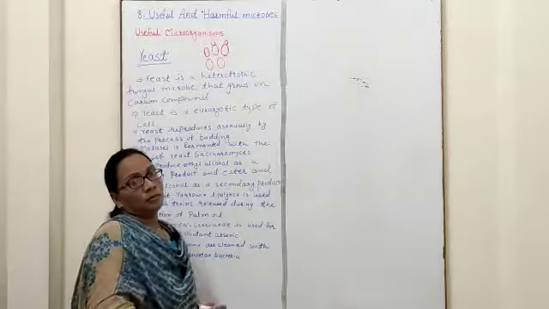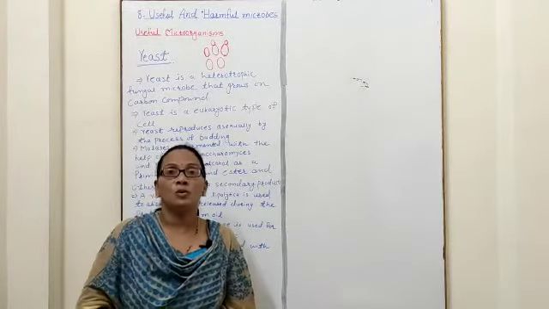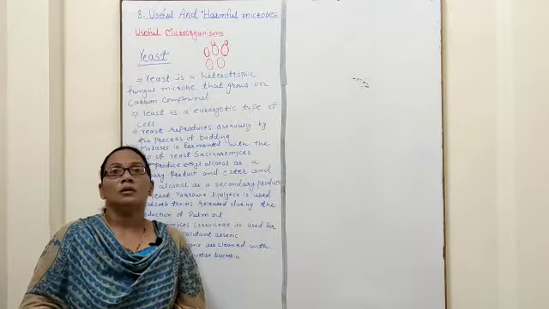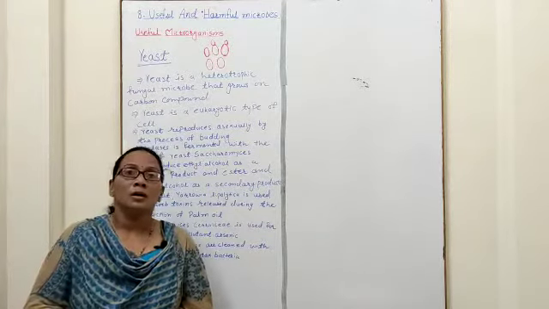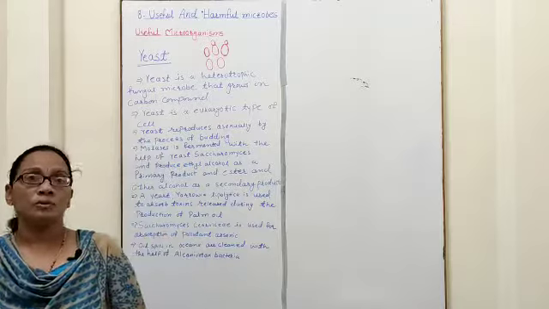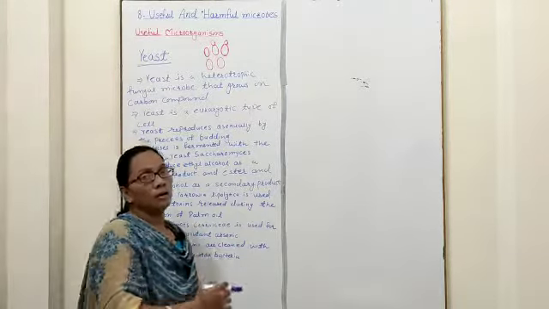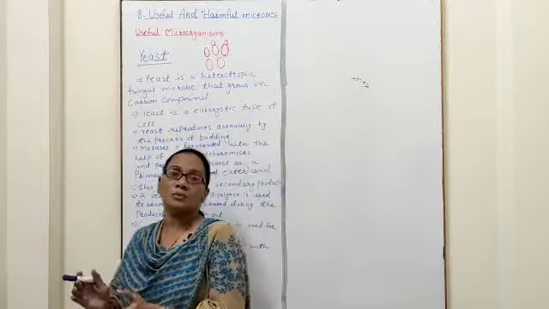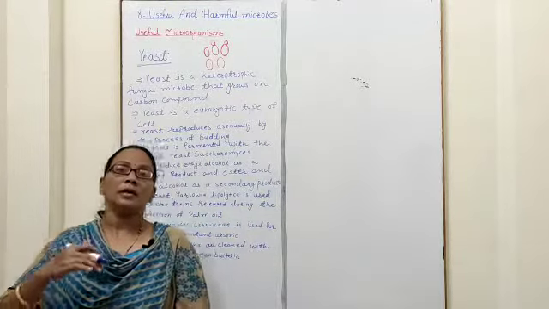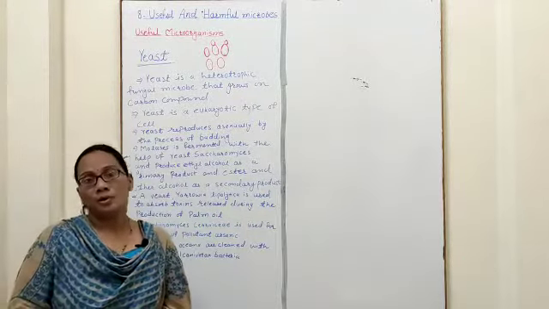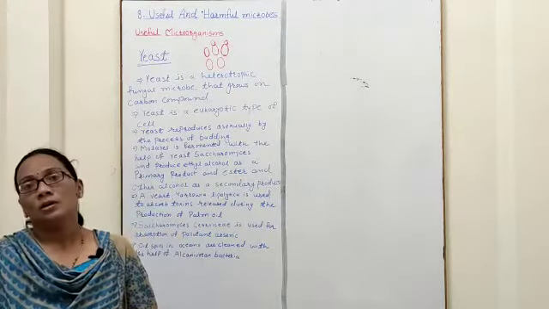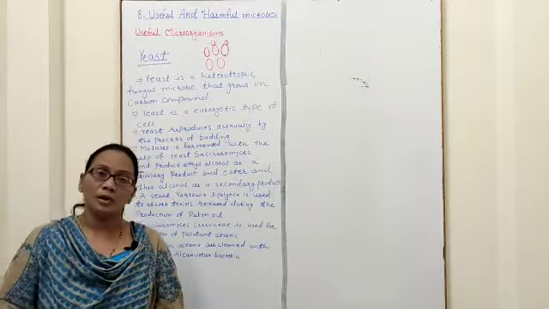Again, the fructose or glucose which is present in grape juice is also converted into alcohol for the production of wine with the help of the fermentation process. So the important property of the yeast cell is that it can ferment the product, ferment the food, and convert it into alcohol and carbon dioxide.